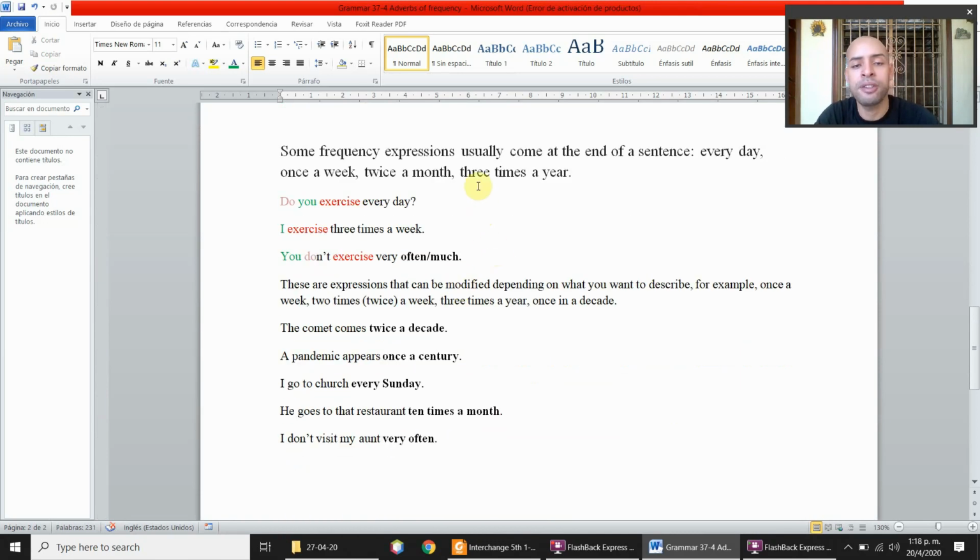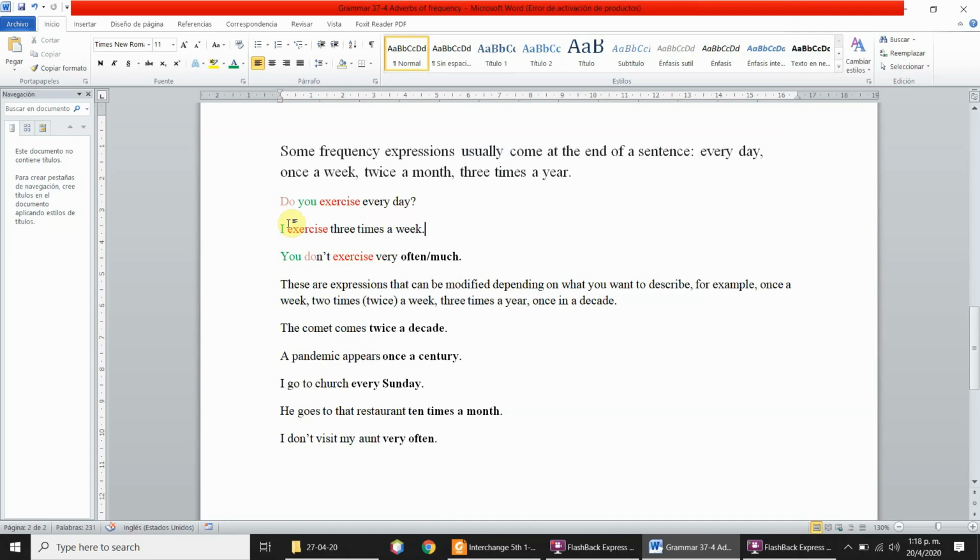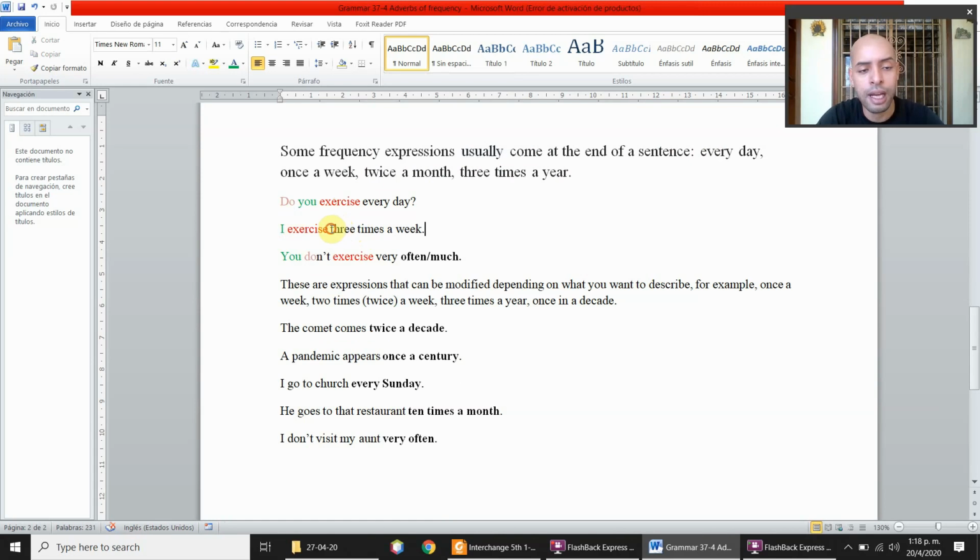Some frequency expressions usually come at the end of the sentence. For example, every day, once a week, twice a month, 3 times a year. For example, do you exercise every day? They go at the end of a sentence. I exercise 3 times a week. This goes at the end, as the complement. You don't exercise very often or very much.